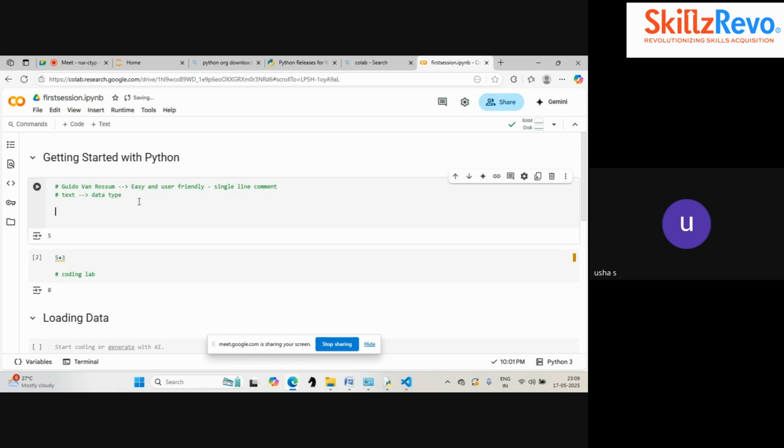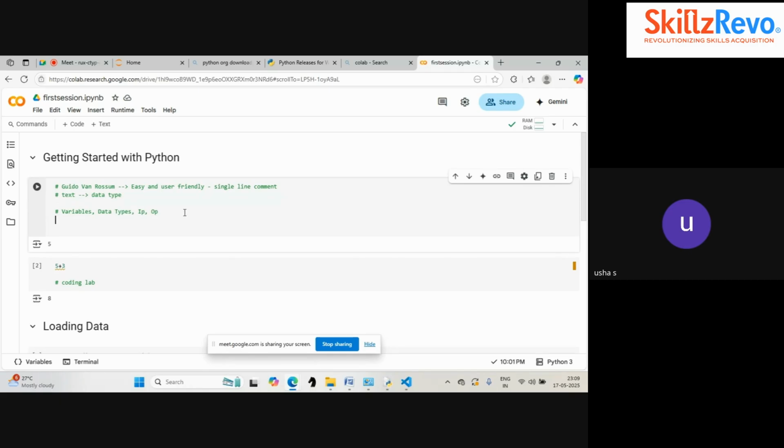Moving on to the concepts we are going to cover today, we are going to see variables. What are variables? What are data types? What is input output operation? This is what we are going to cover today.